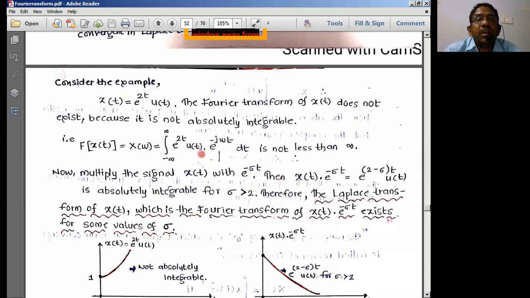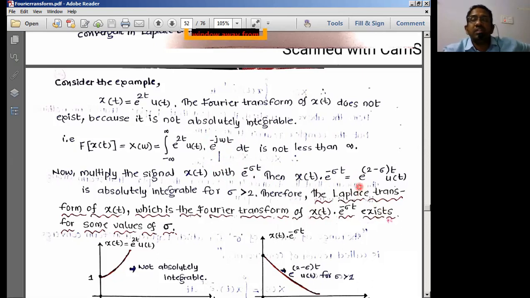If I take t as common, I can write this as minus of sigma plus j omega into t, which is nothing but S. S is equal to sigma plus j omega. So sigma is known as the real part of S, which means we are also using the real part of S in the equation.